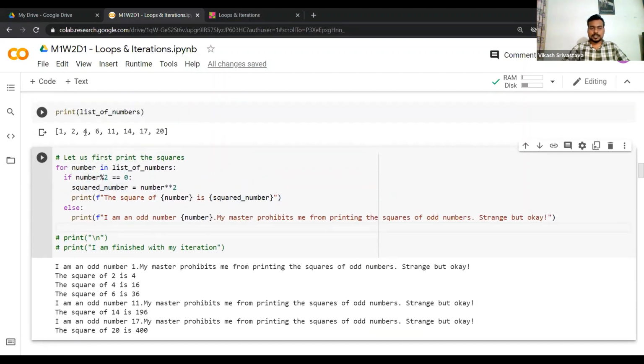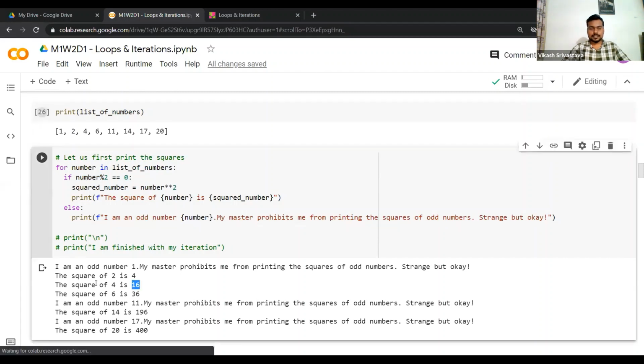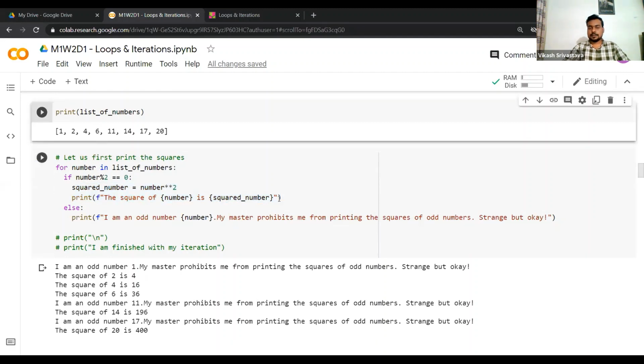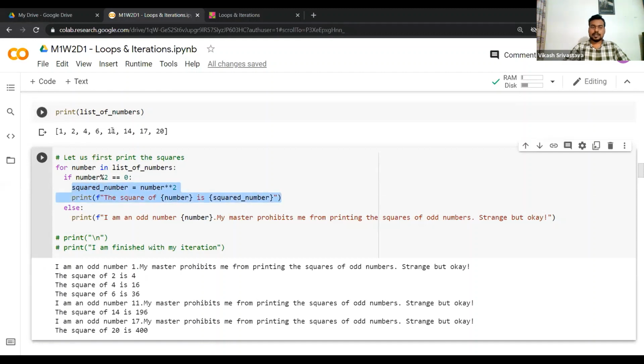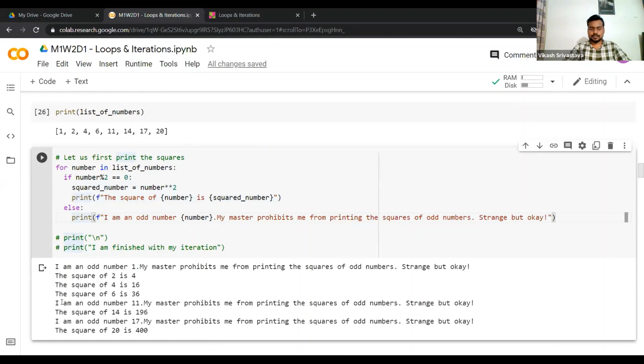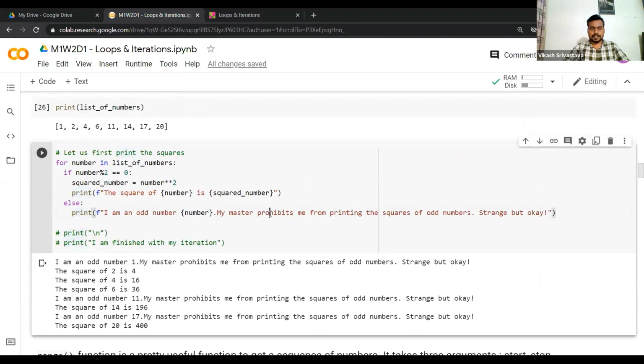Now move to the third element, which is 4. So 4 is divisible by 2. Then again, it does whatever the operation that is defined within the if part, right? Because the if condition is fulfilled here. Similarly, you go to the element 6, that is again divisible by 2. If part is executed for that. Now you move to 11, that is not divisible by 2. It will execute the else part. So as you can see, I'm an odd number 11. My master prohibits something like this. So I hope this makes sense.